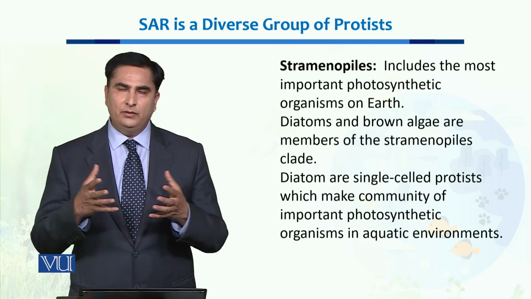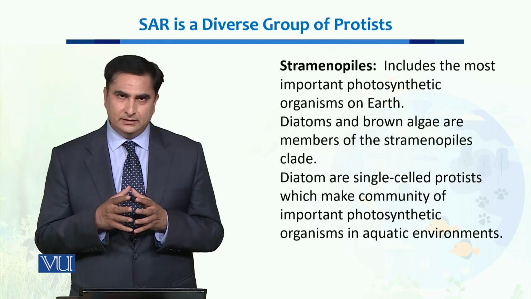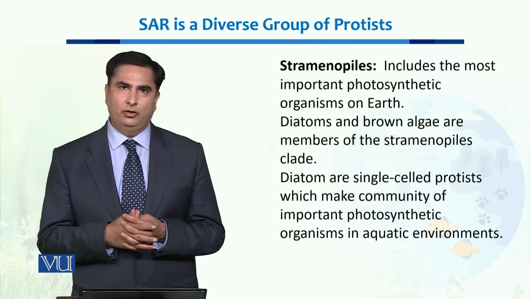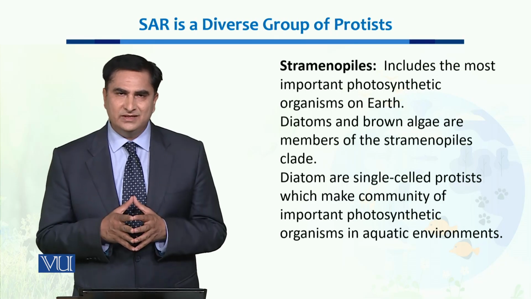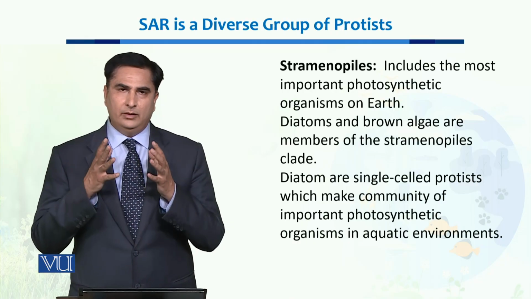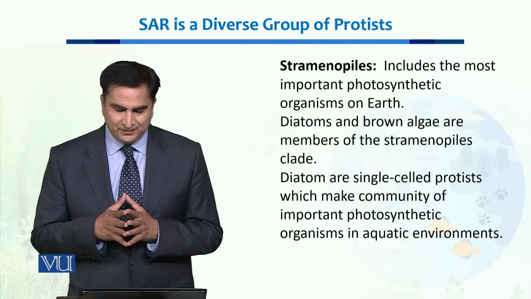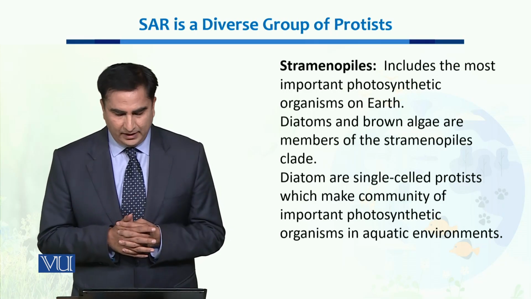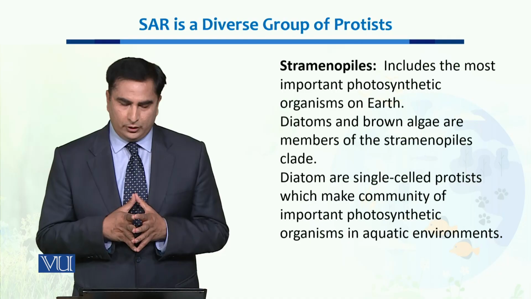Now, when we talk about the first clade of this SAR group, the stramenopiles, they are the most important photosynthetic organisms on Earth. It includes diatoms and brown algae. Diatoms are one of the most important parts of the aquatic food chain. They are an important part of photosynthesis, and an important part of the food chain for fish. Now, they are single-celled protists, and they make a very important community in aquatic ecosystems.